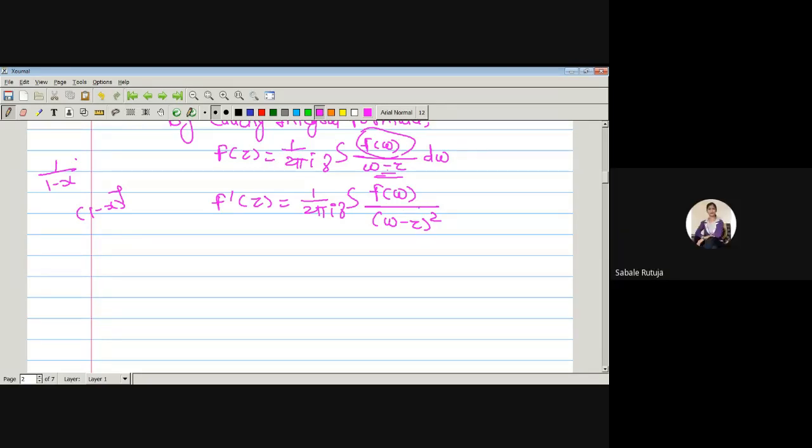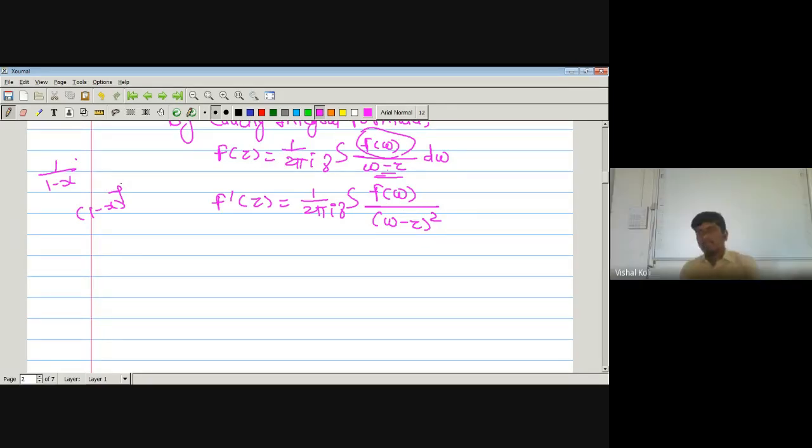Minus 1 sir. Minus 1 into minus 1 plus 1 is minus 1 into minus 1 plus 1, right? So what will be the derivative of this? Minus 1 into 1 minus x to the power minus 2, into the derivative with respect to x of minus x, which is minus 1. Minus 1 into minus 1 gives plus 1, so the total is 1 upon 1 minus x bracket square. Okay, and by using this, it is nothing but f of w upon w minus z bracket square, and the derivative of minus z with respect to z is minus 1, and already we have minus 1, then minus 1 times minus 1 is plus 1, into dw.